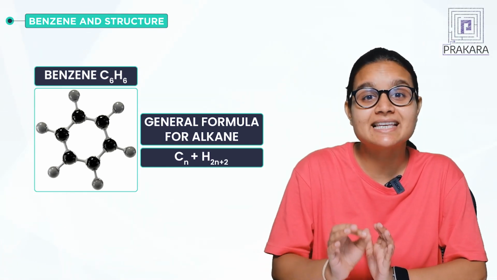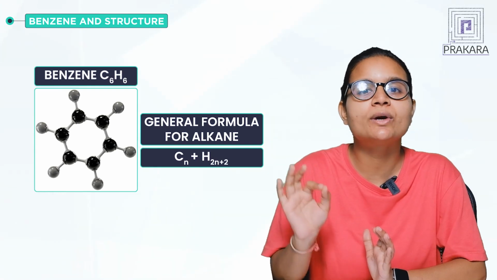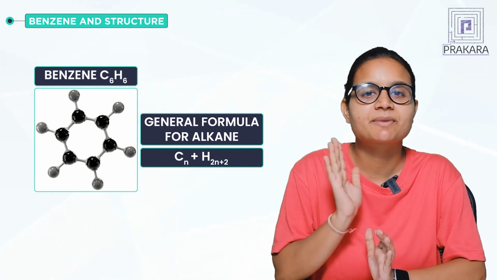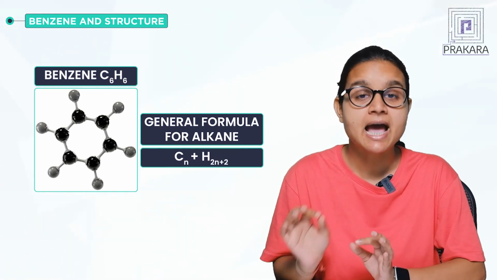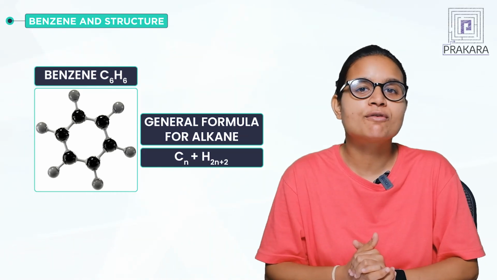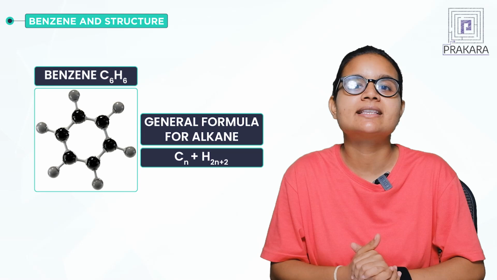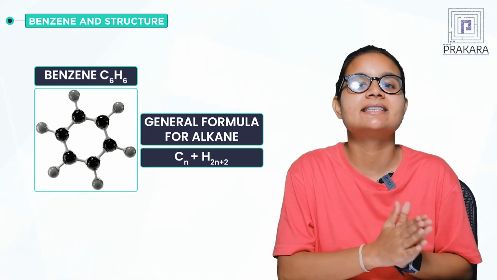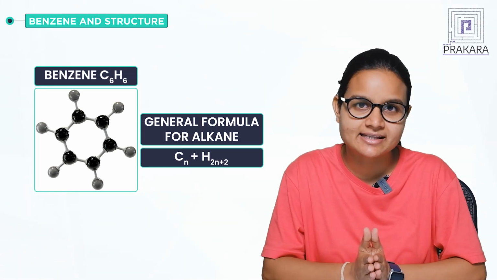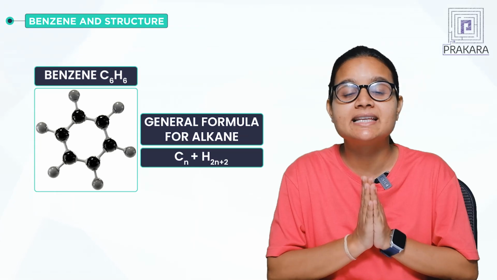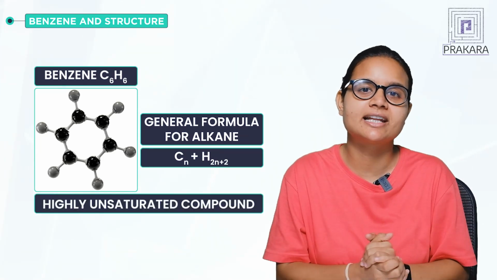We get C6H(2 into 6 plus 2), that is C6H14. But the molecular formula of benzene was determined to be C6H6. So it has 8 hydrogens less than the alkane, and this shows that benzene is a highly unsaturated compound.